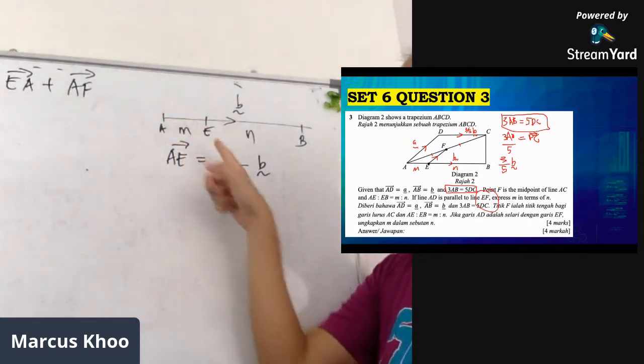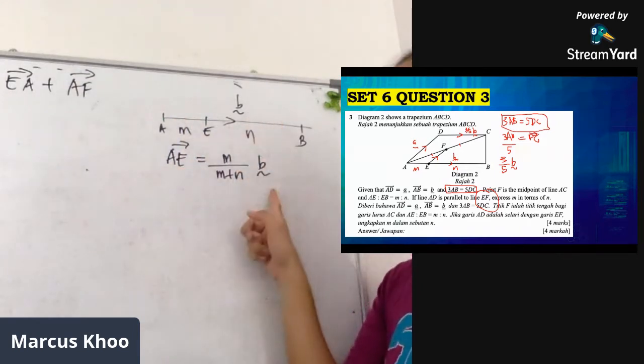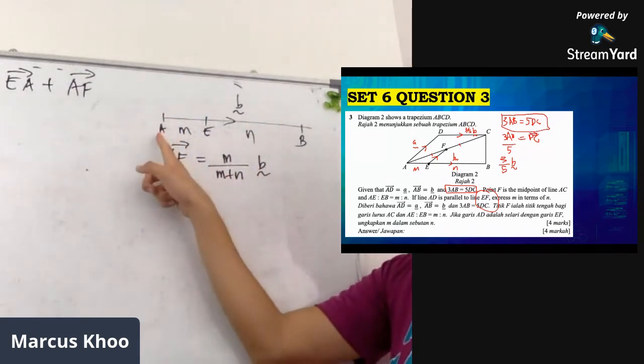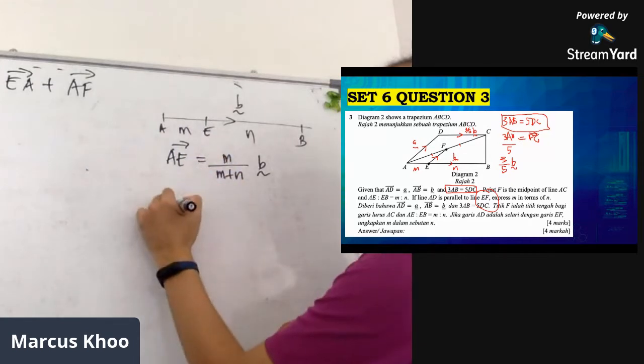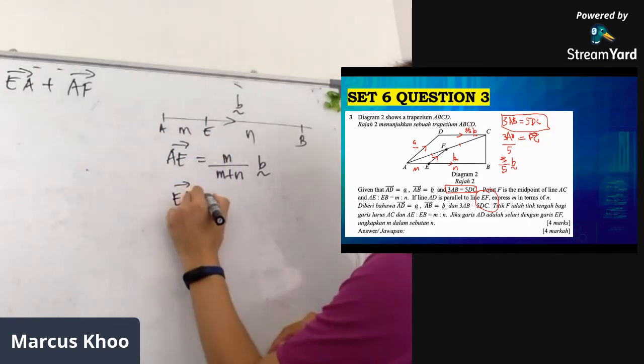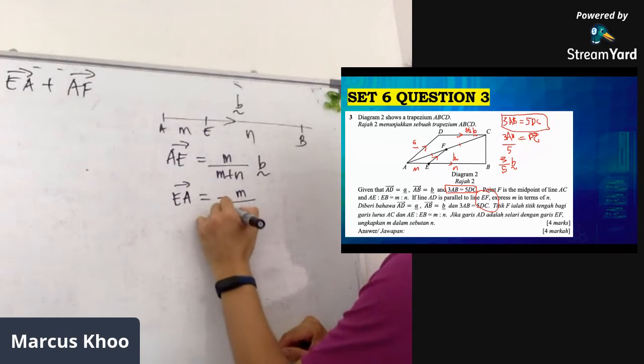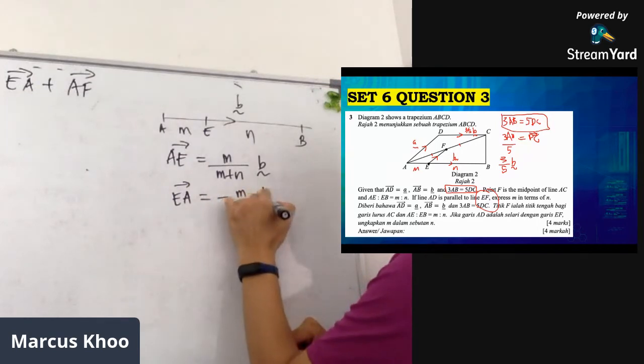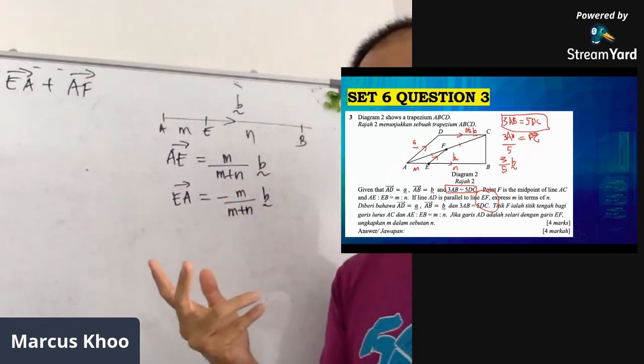This ratio over M plus N, vector B, will give you vector AE. So vector EA will be negative M over M plus N, vector B, the other way around.